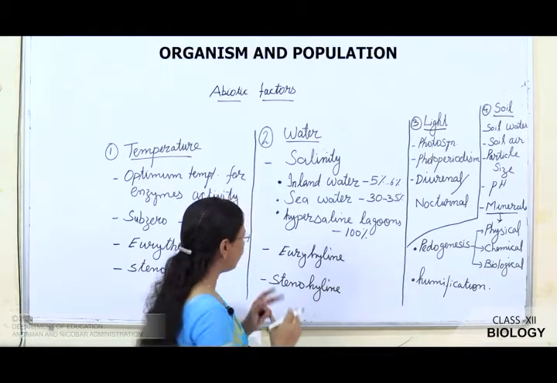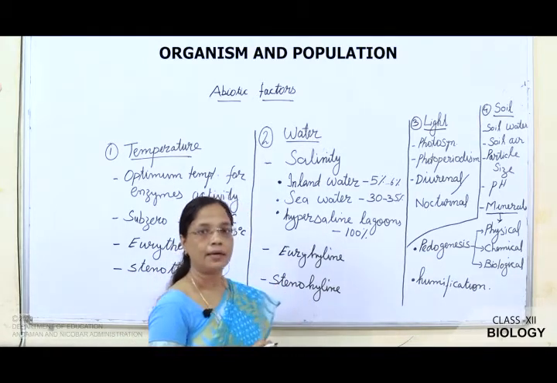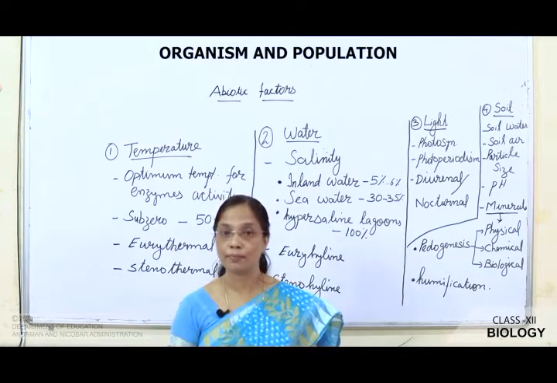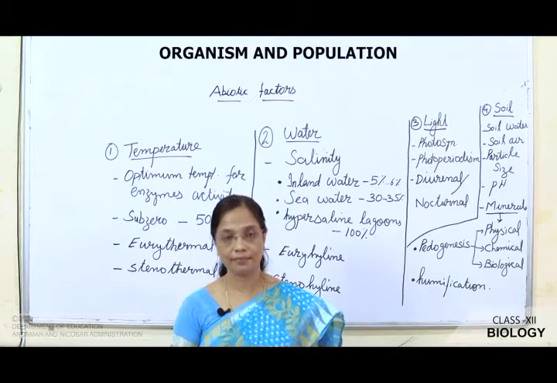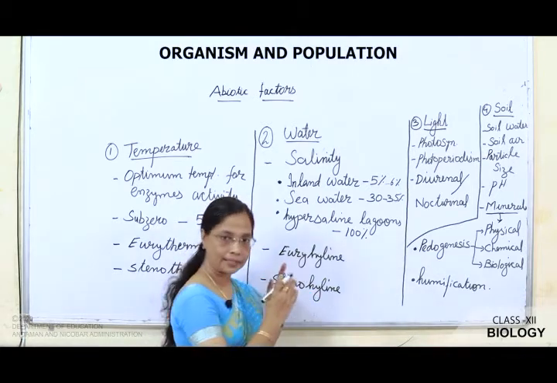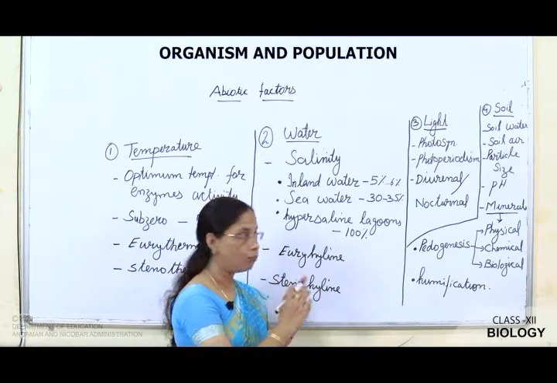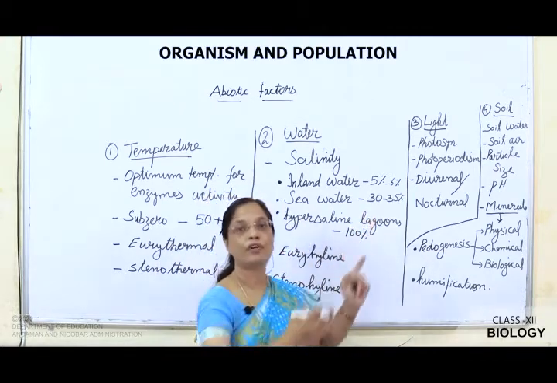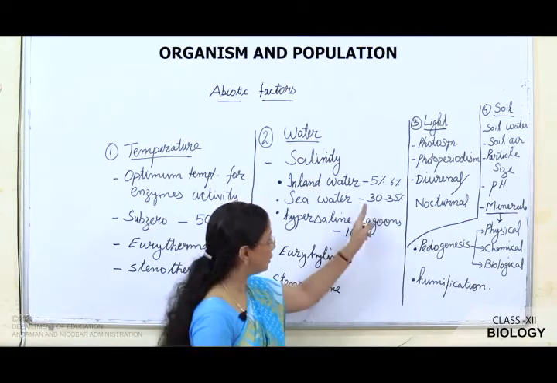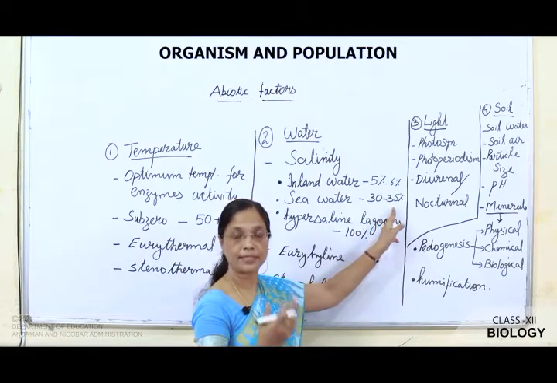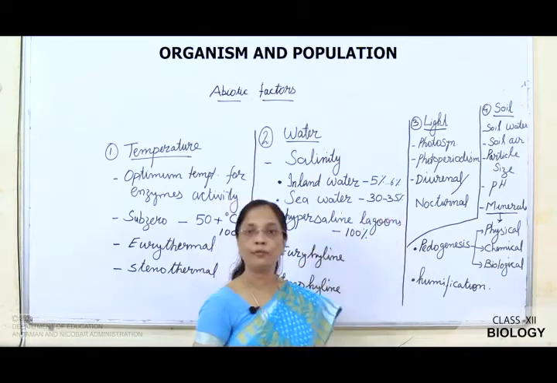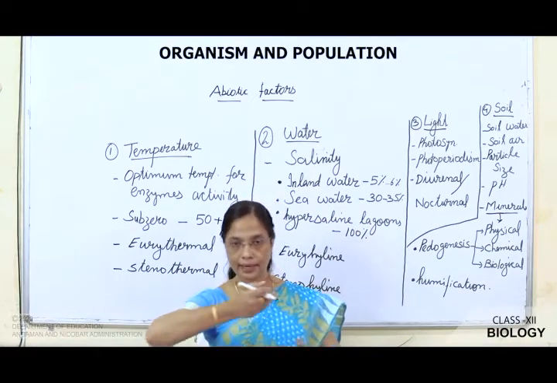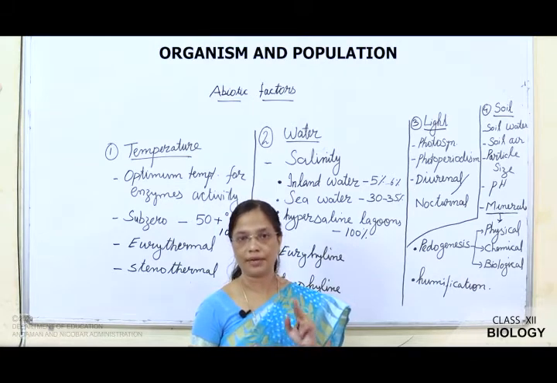But there are certain organisms like lamprey, which comes under class Cyclostomata. We have studied in class 11th. In that type of organism, they move from marine water to fresh water for laying eggs, that is from 30 to 35% salinity to 5 to 6% salinity for laying eggs, and they again come back to the marine water.